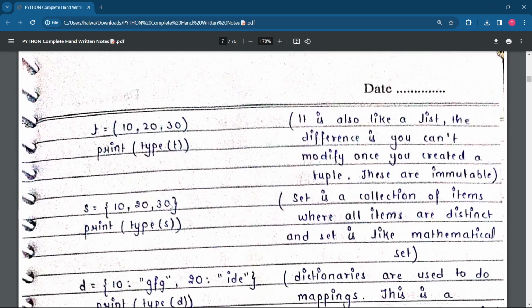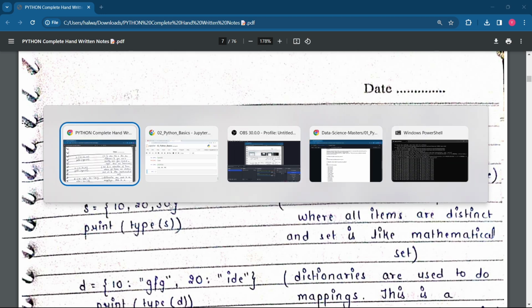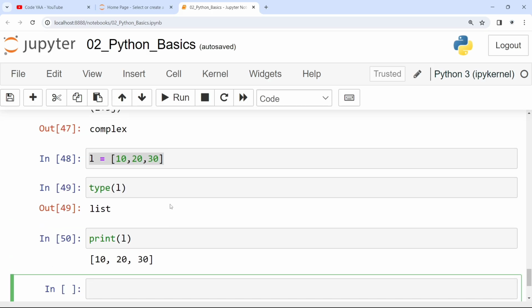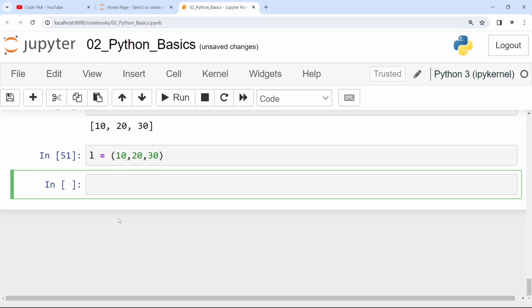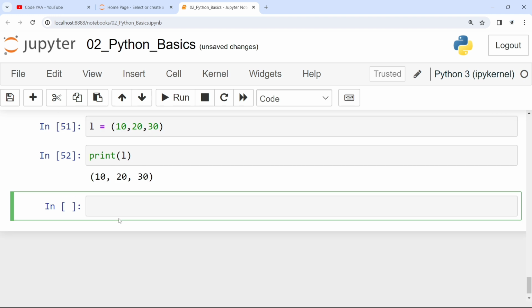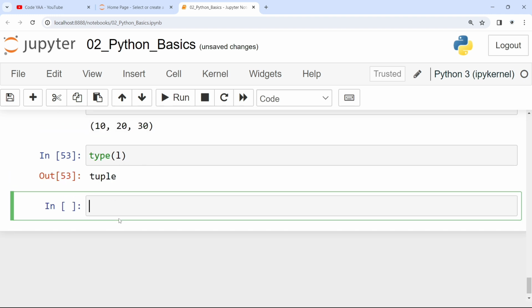Same for, there is another thing: if instead of square brackets you write round brackets, then it will give you a different type, which you can see I've written in front of you. So it seems to be like a list, but it is not a list. Okay, the difference is you can't modify a tuple once you've created it. So now, same thing, writing here, but instead of square brackets I'm giving round brackets. Print L. Now the type of L will be tuple.